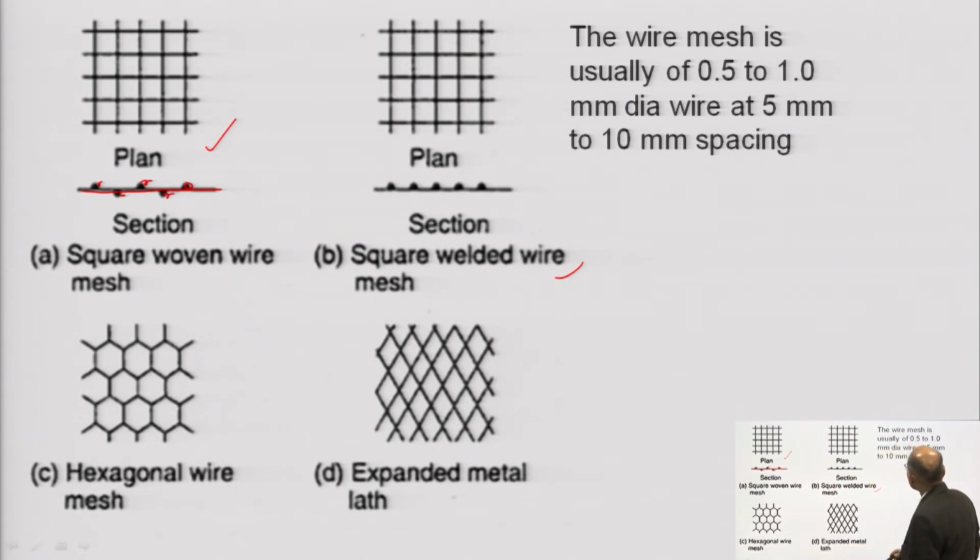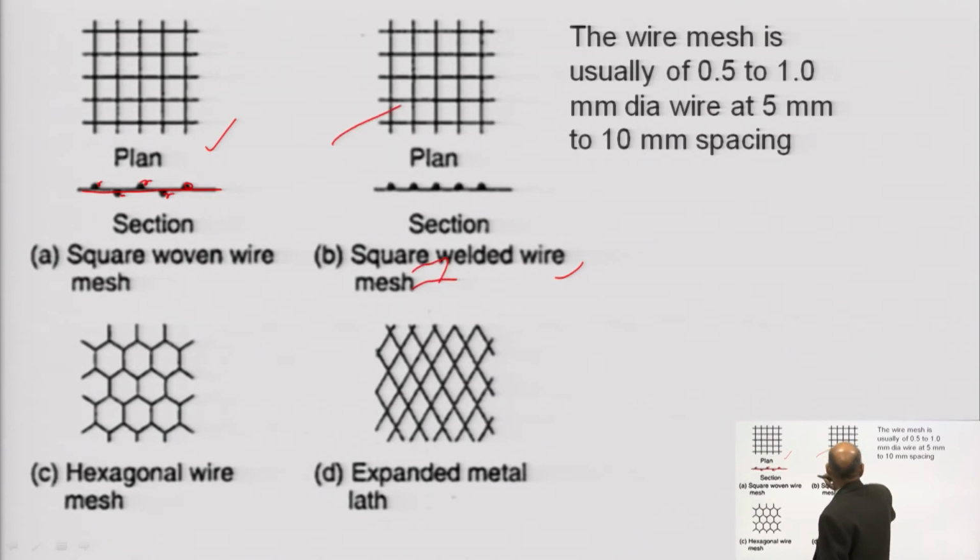Generally, the wire mesh usually used in ferrocement has a diameter ranging between 0.5 mm to 1 mm, and the aperture, this gap, is 5 mm to 10 mm.